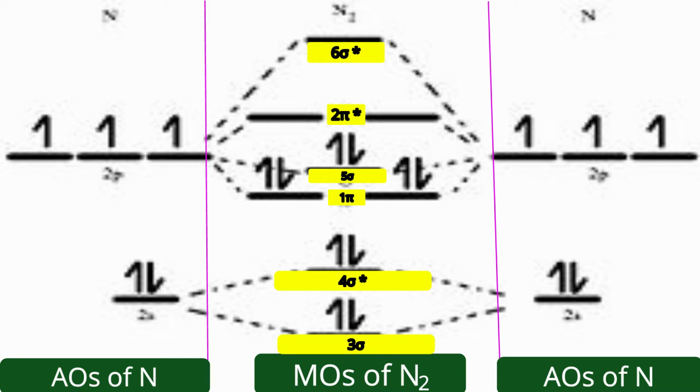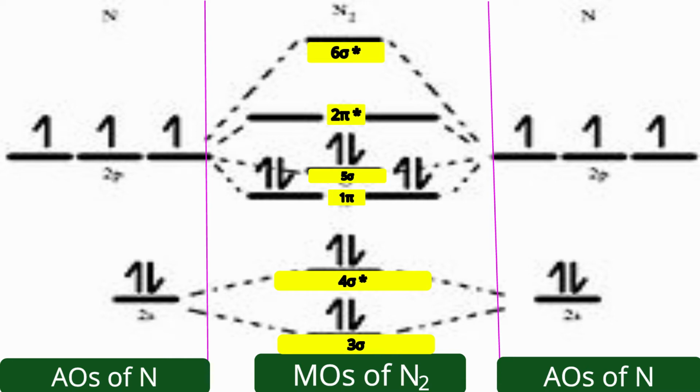Those can produce the KK shell, meaning 1 sigma and 2 sigma orbitals. After those, the next orbital is 3 sigma, the bonding 2s orbital. Afterwards, the antibonding 2s orbital is the fourth sigma orbital, but see the label 4 sigma star.